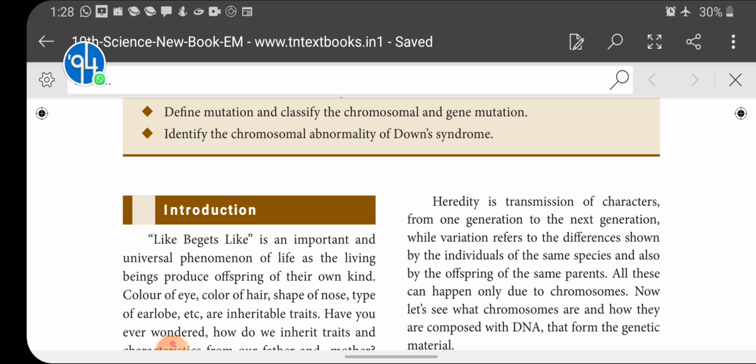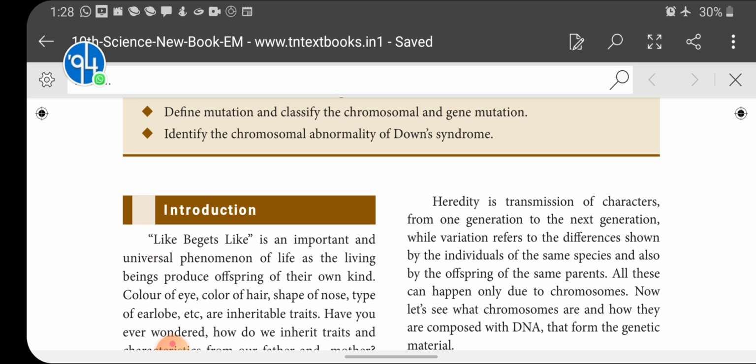Okay, so here we have to speak about variation. What is variation? As I said, the male gamete consists of one set of chromosomes with one kind of characters, and the female gamete consists of one set of chromosomes with another kind of characters.